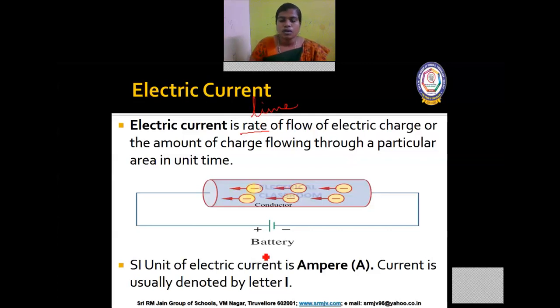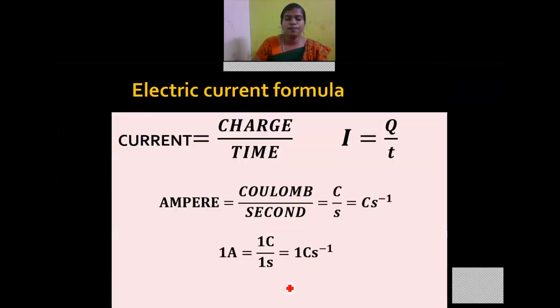So in a particular period of time, how much charge is flowing in the circuit, that we call electric current. The unit of electric current is ampere, denoted with the capital A, and the current is denoted with the capital I. Now I'll give you a formula. Current is equal to charge by time. Current is represented as I, charge as Q and time as T. So I is equal to Q by T.